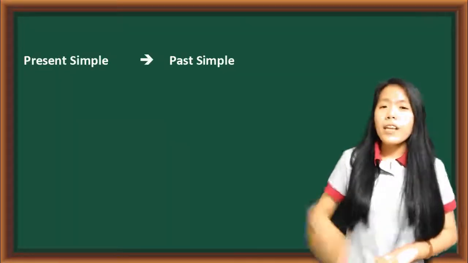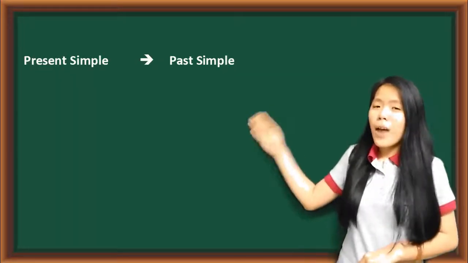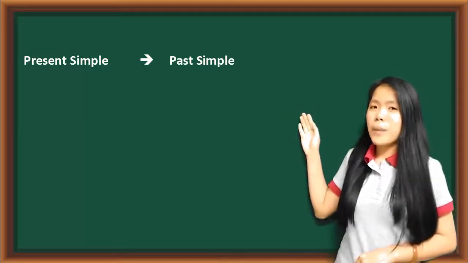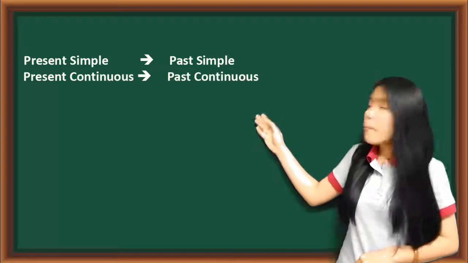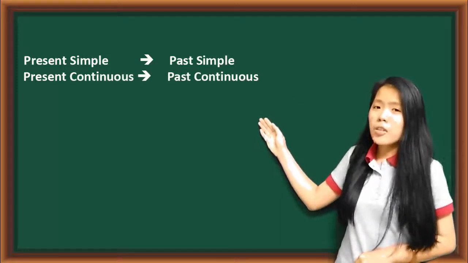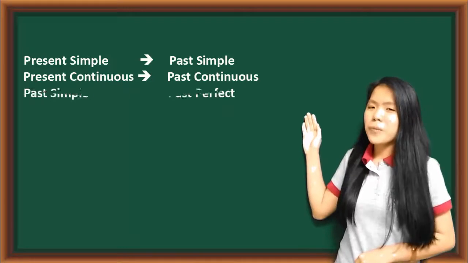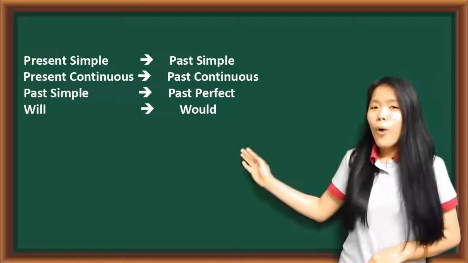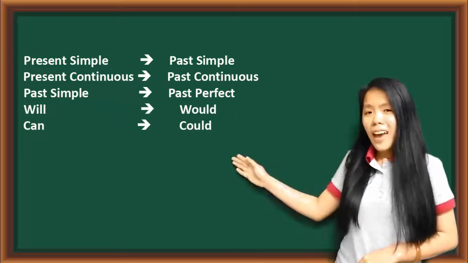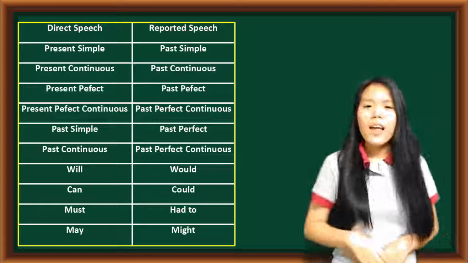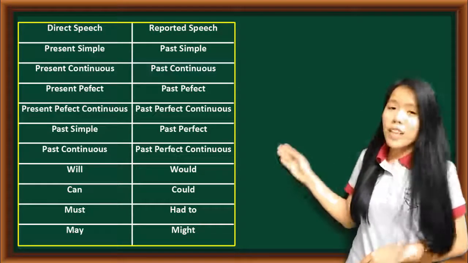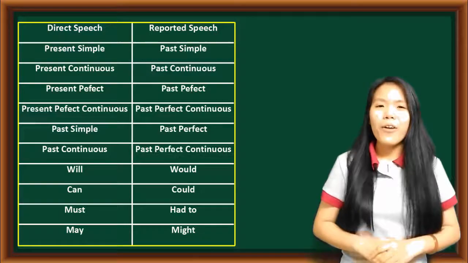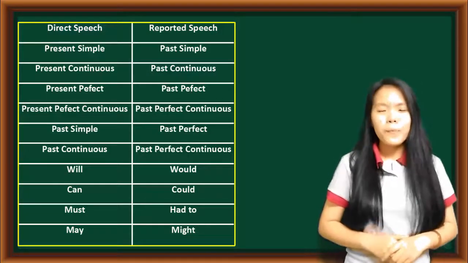For example, if in direct speech, the verb tense is present simple, it will be changed into the past simple in reported speech. If the verb tense is present continuous, it will be changed into the past continuous in reported speech. The past simple will be changed into past perfect. Will be changed into would. Can will be changed into could. The other changes are in this table, which I have put in your handout. So don't worry if you can't remember all now, because you will have time to go over at home.